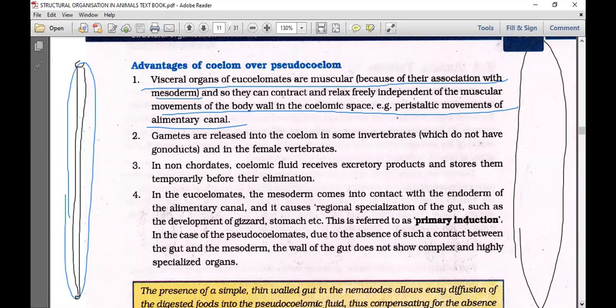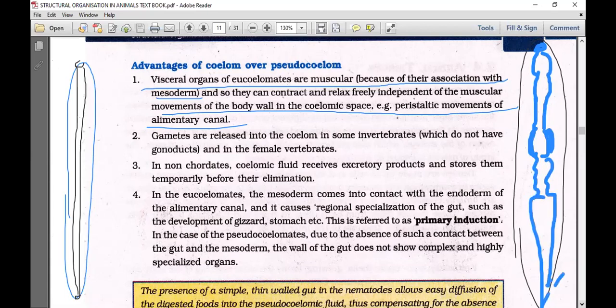Then, in case of earthworm, alimentary canal: buccal cavity, pharynx, esophagus, gizzard, more muscular, then stomach, intestine. Have you seen the difference here? The alimentary canal is much thicker because of muscles. Here, the alimentary canal is very thin because of its non-muscular nature.